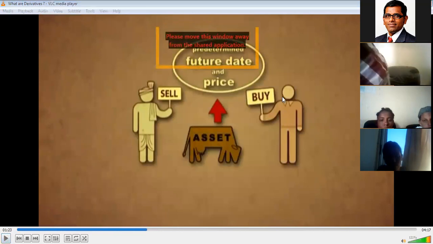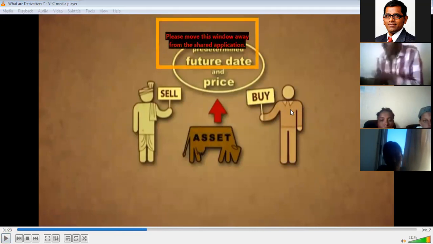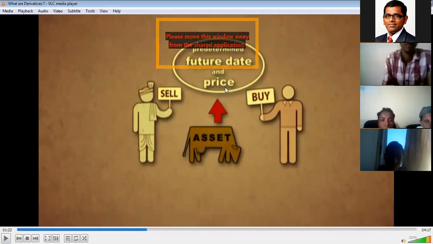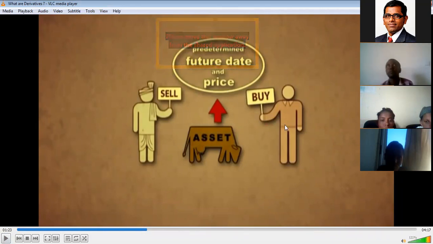Now you see this. The investor is ready to buy. The manufacturer is ready to sell. This is the asset, and they are ready to buy at a predetermined future date and price. It means after 1 year, the investor is willing to buy, and the manufacturer is willing to sell